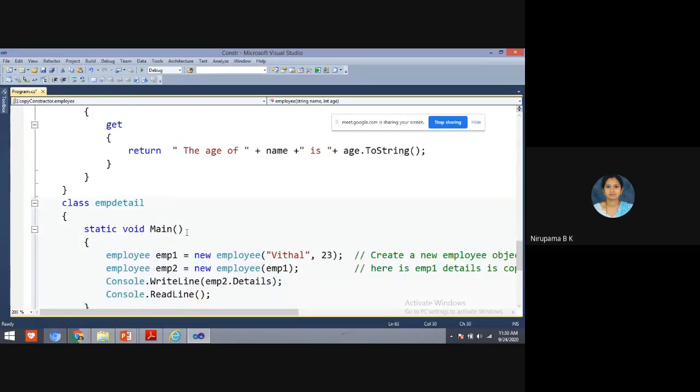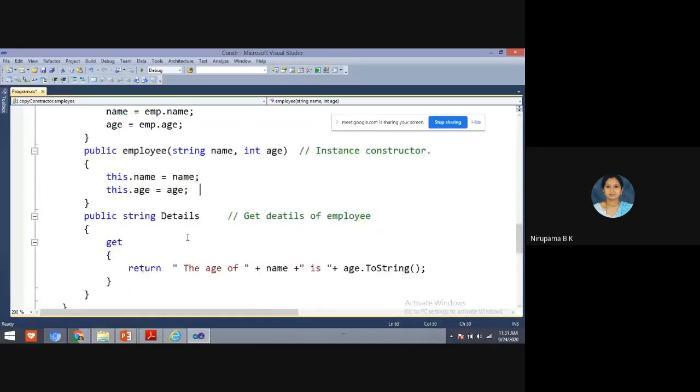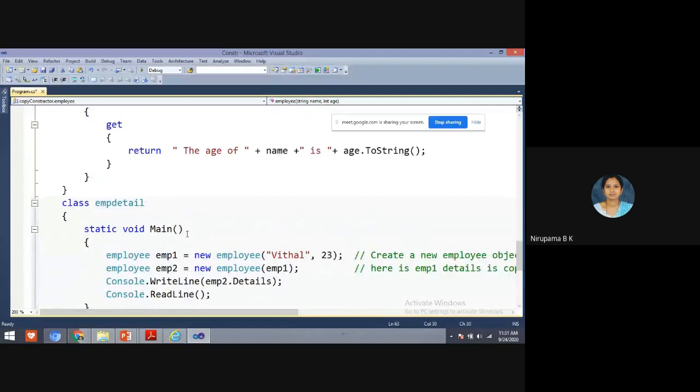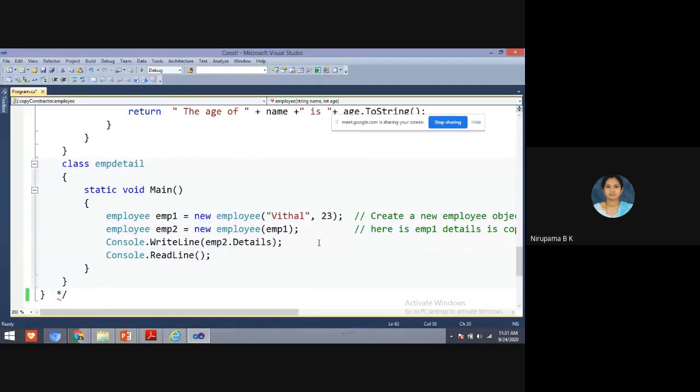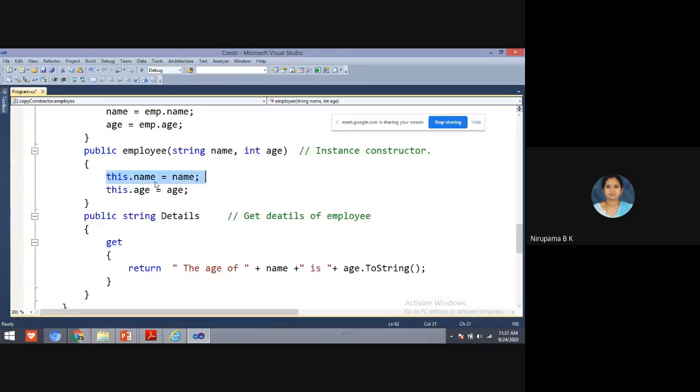So you can see this program. Do I have any object creation here to access this value? No. Using this.name equals, we are assigning the value.